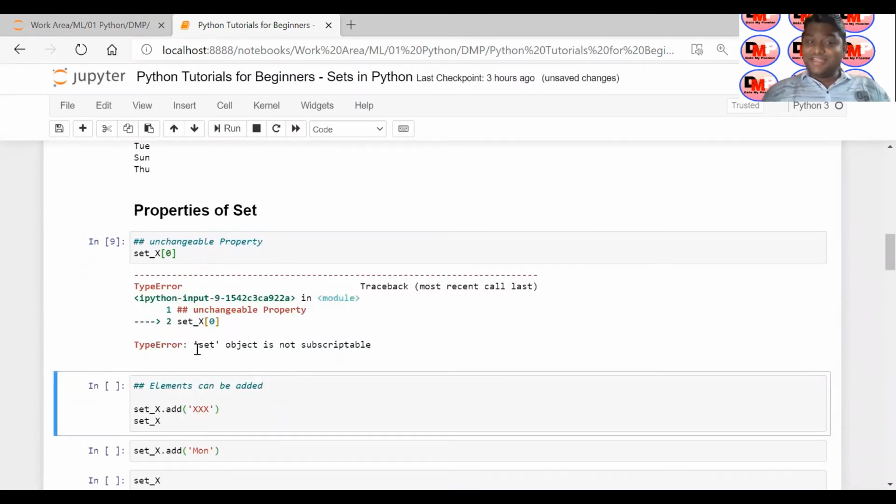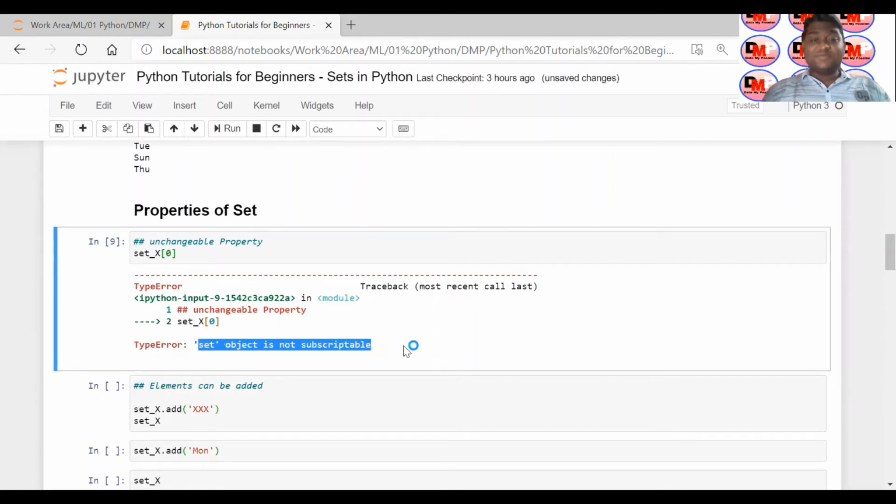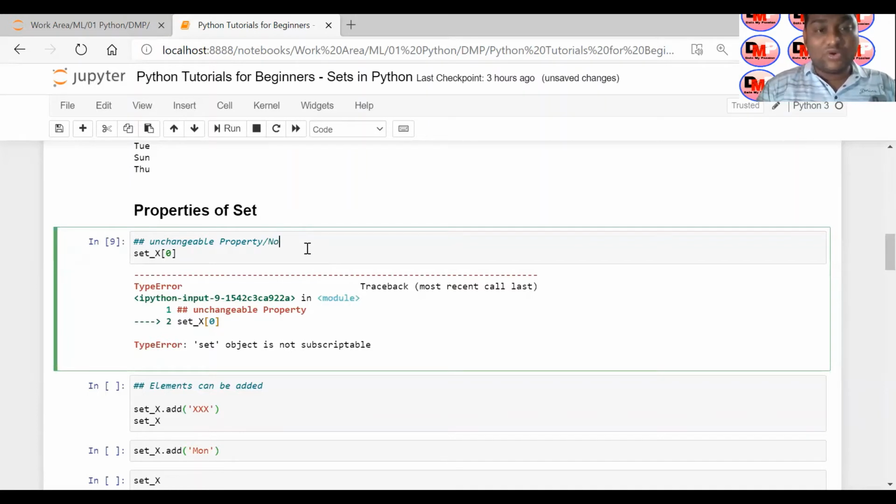See, it says set object is not subscriptable. It is not able to access the 0th element. So it is clear that you cannot access an element through indexing, and if you cannot access the element through indexing, you cannot change it. This shows the immutable property, and that no indexing is allowed.